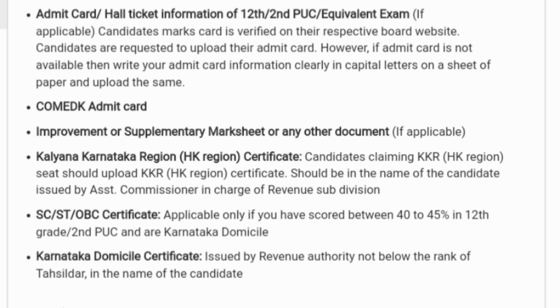And this is additional, this is not required by the GM category but only required by KKR students: candidates claiming the KKR HKR region should upload the KKR region certificate or the HK region certificate. Only after that you will be able to claim the KKR benefits, right? And it should be in the name of the candidate, right? So the certificate should be in the name of the candidate, not in the name of parents. It should be in the name of the candidate, issued by the Assistant Commissioner in charge of Revenue Subdivision, right?